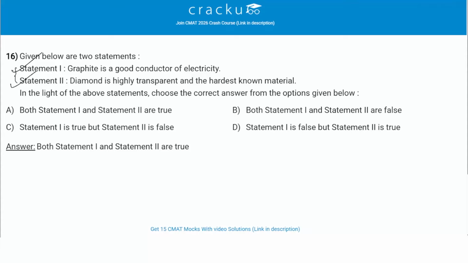Then the second statement is saying diamond is highly transparent and the hardest known material. This is also true. Diamond has a tetrahedral lattice structure which gives exceptional hardness. It is also highly transparent owing to strong covalent bonding and the absence of free electrons. So both statements are true, and therefore both statement 1 and statement 2 are true. Option A is the correct answer.